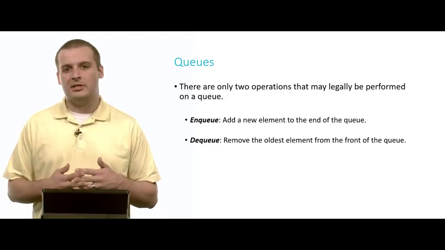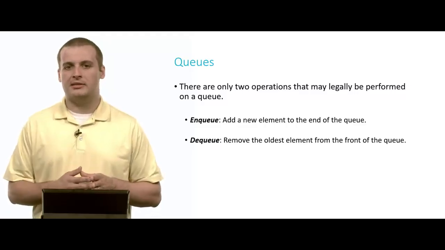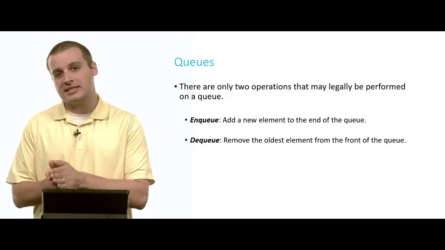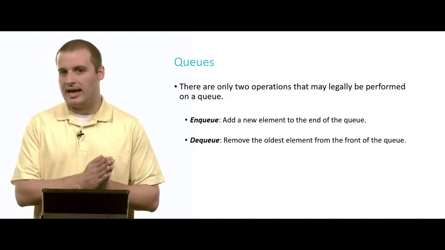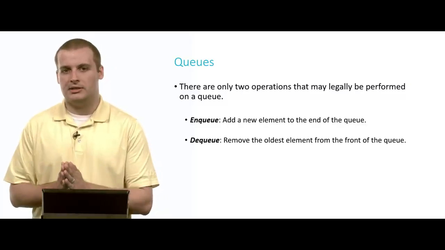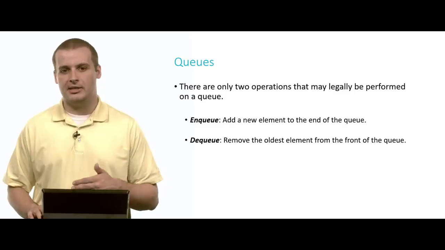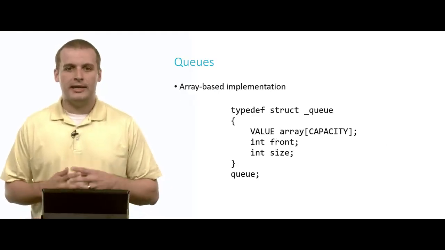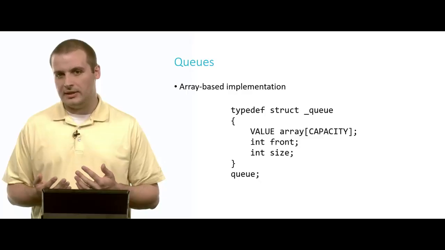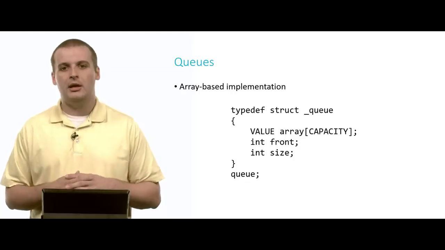So we're going to add elements onto the end of the queue, and we're going to remove elements from the front of the queue. Again, with a stack, we were adding elements to the top of the stack and removing elements from the top of the stack. So with enqueue, it's adding to the end, removing from the front, so that the oldest thing in there is always the next thing to come out if we try and dequeue something. So again, with queues, we can have array-based implementations and linked list-based implementations. We'll start again with array-based implementations.